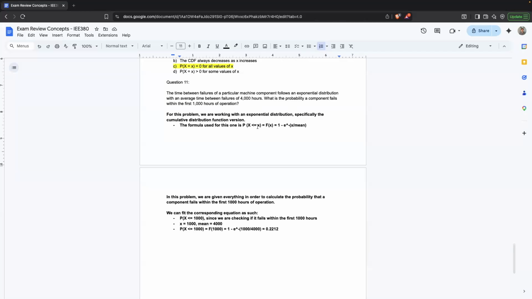So we plug in 1,000 for little x, and our given mean is 4,000. That gives us 1 minus e to the negative 1,000 over 4,000, which simply reduces down to 0.2212, or just above a 22% probability that a component fails within the first 1,000 hours of operation.